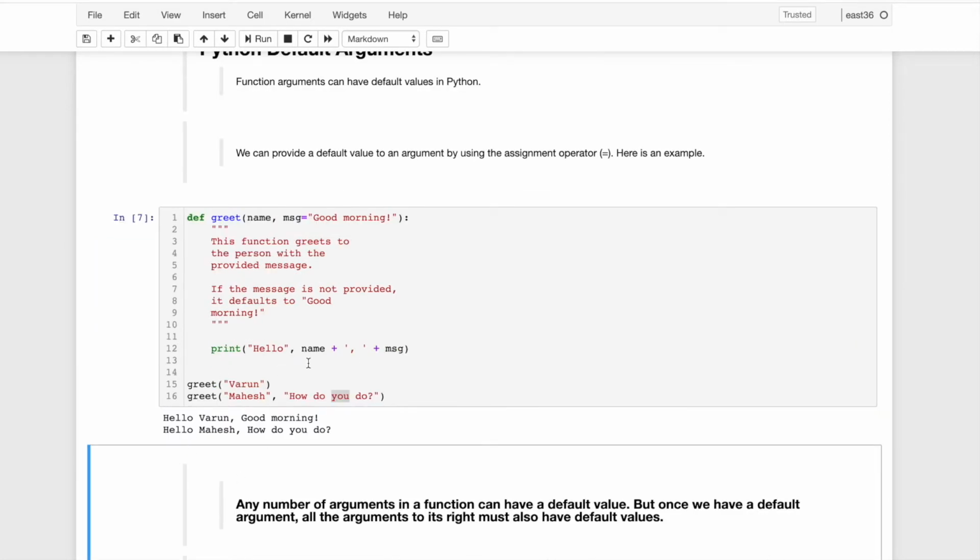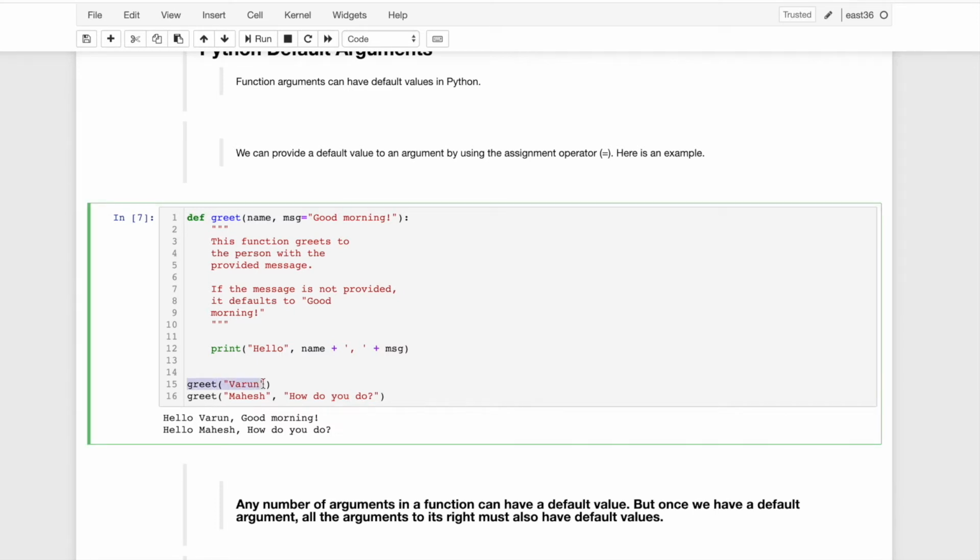So I run it here, and you find the first function call's answer is this. It will take the default argument, good morning. In the other function call, this is the first positional argument, and here I'm passing the value. Right now I am passing this argument, so it will take whatever argument I pass and leave the default argument. That's why it takes how do you do here. This is the way a default argument works.